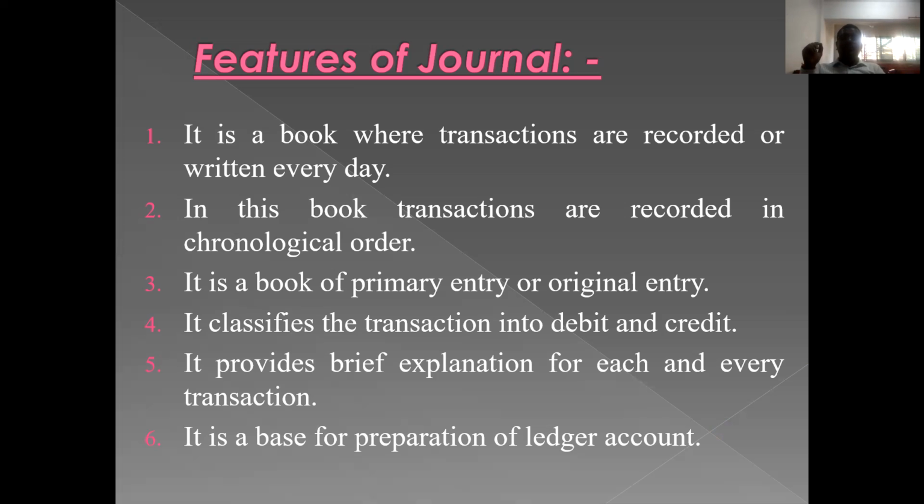Then what is the second feature of journal? I told you that if it comes to journal, you should keep in mind two key terms. One is day-to-day basis and another one is chronological order. So it is a book in which transactions are recorded in chronological order, meaning we record transactions in sequence, in the order of occurrence of the transaction. Understood?